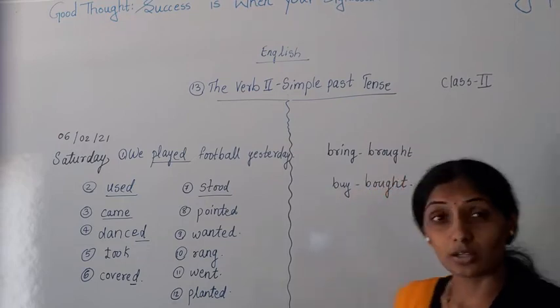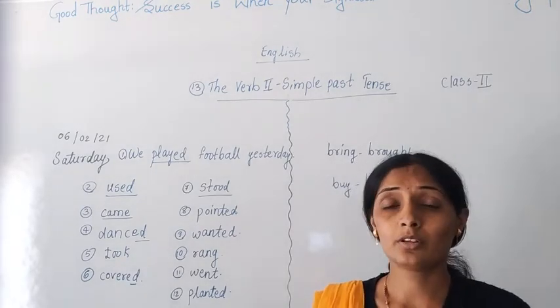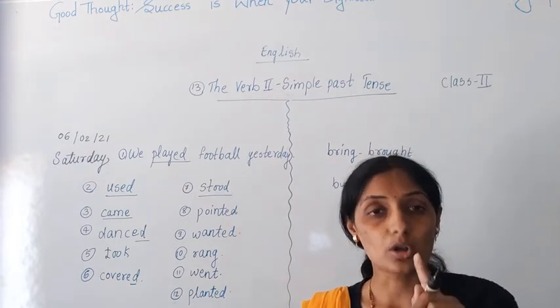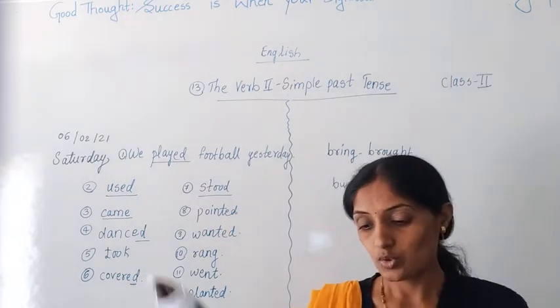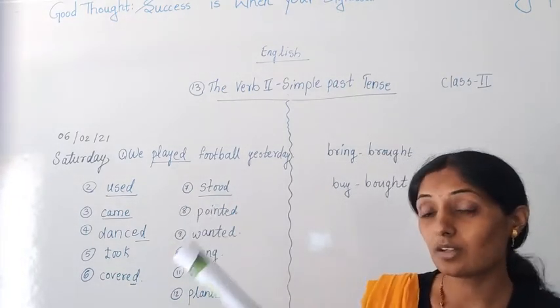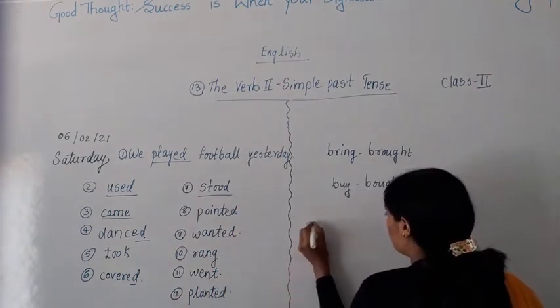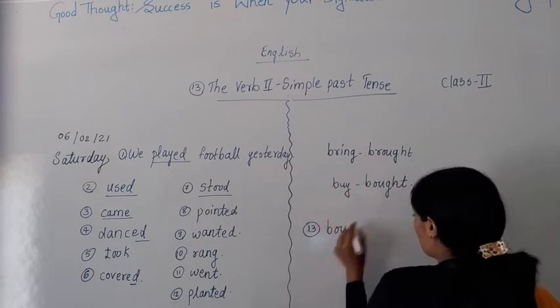My father brought a notebook for me from a shop. Don't say brought, you have to say bought. B-O-U-G-H-T. So the 13th answer is what? His father bought a new car. Past tense of buy is what? Bought.